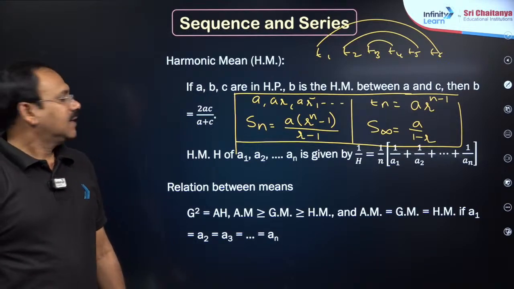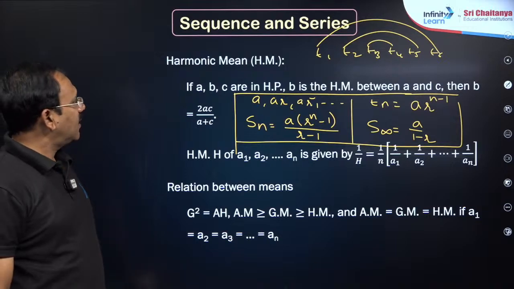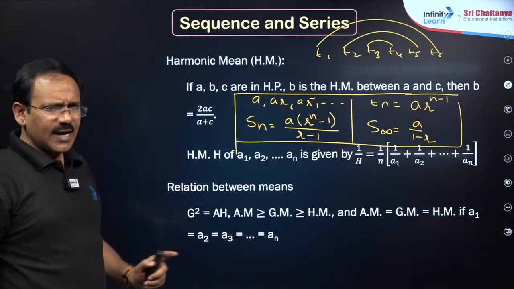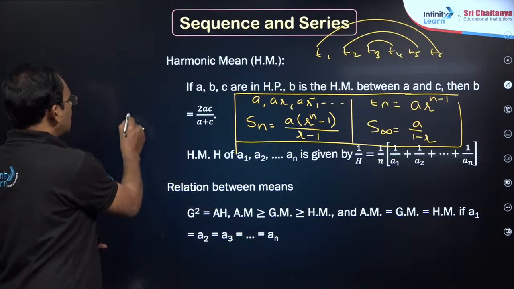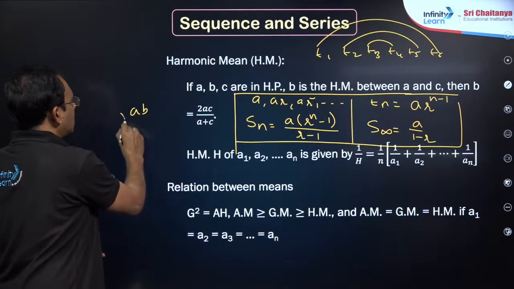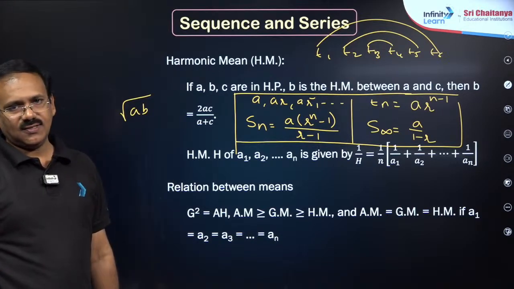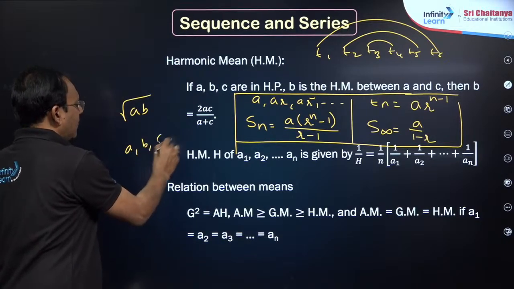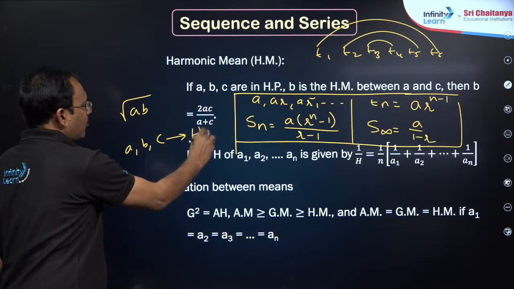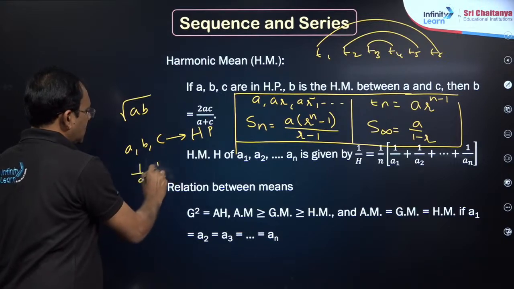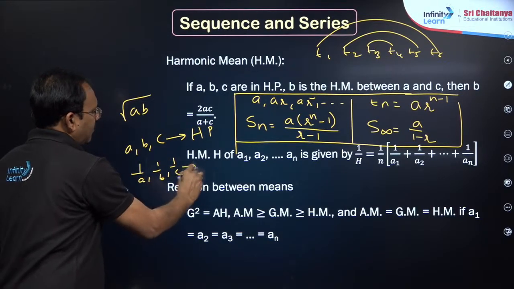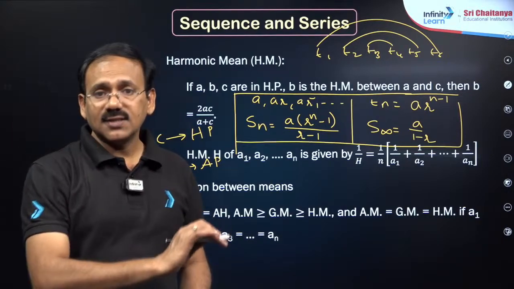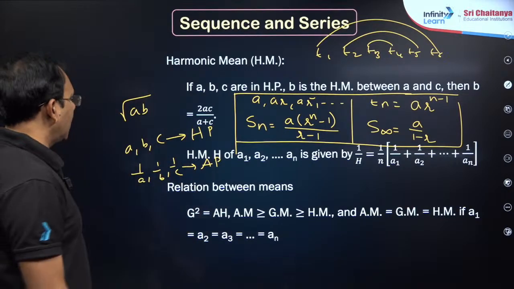So GP related formulae are enough, HP no issues. For positive numbers A and B, the geometric mean is square root of AB. And harmonic mean is not required; if A, B, C are in harmonic progression, their reciprocals are in AP. But so far we didn't find any question directly asking that certain numbers are in HP. No need to worry about it.